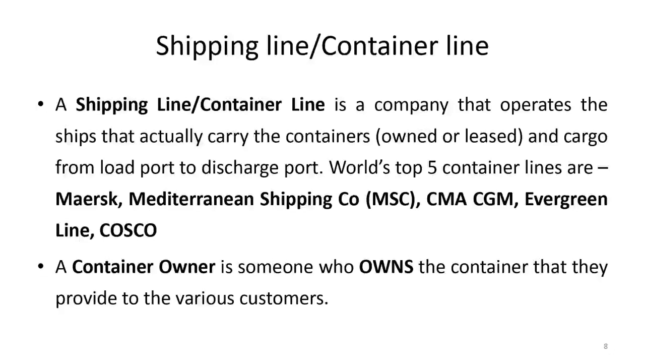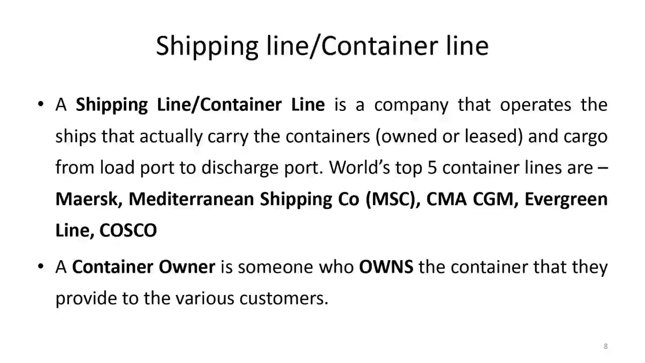Then we have shipping line and container line. Shipping line or container line are used interchangeably. A shipping line, or container line, is a company that operates the ships that actually carry the containers, which can be owned or leased, and cargo from loading port to discharge port. The world's top 5 container lines are Maersk, the biggest operator in the world, then Mediterranean Shipping Company, then CMA CGM, and then Evergreen Line. COSCO is China's largest